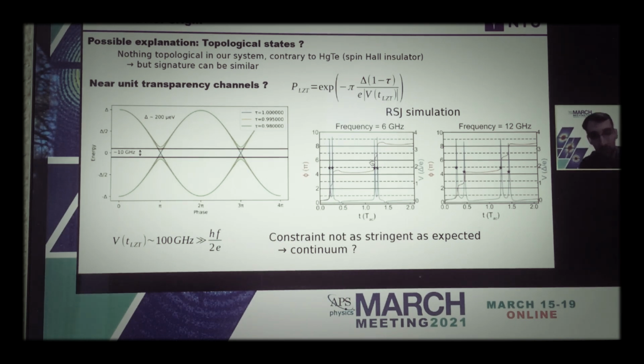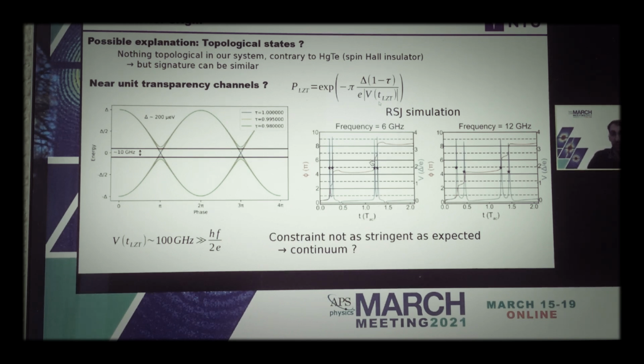So now the question is, why can we see those missing Shapiro steps that hint at a 4π periodic behavior? We're not in a topological state, so we don't have a protected crossing at a phase of π and zero energy. However, what can happen is that if the junction is highly transparent, the gap between the lower and upper Andreev bound state can be small. Typically, you need high transparency of the order of 98% or even higher. And if you have such a small gap, since we're doing a dynamic experiment, we can go through it via a Landau-Zener transition. Its probability depends on the gap, the transparency, and the instantaneous voltage at the time of crossing.